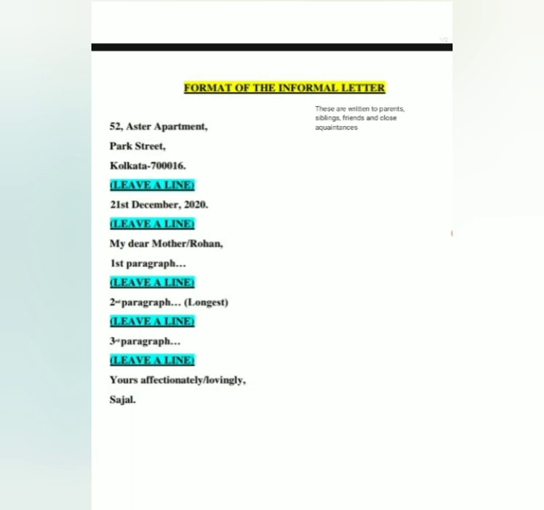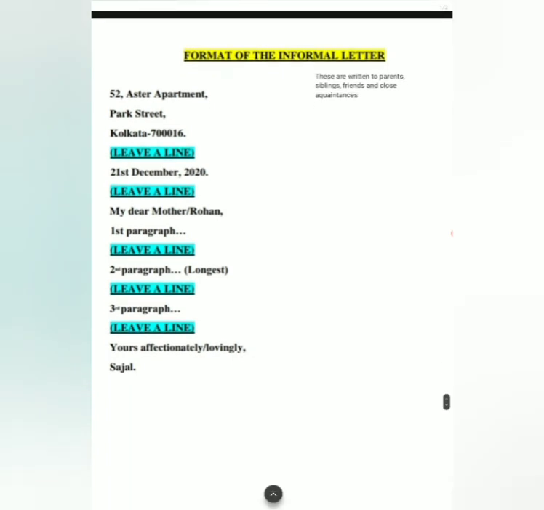You will write your own address, 52 Astor Apartment, Park Street, Kolkata 7016. Then you will leave a line, then write the current date, that is 27th February 2023, and then you will write My dear, and your mother or your friend. Then you will write your first paragraph, the introduction.